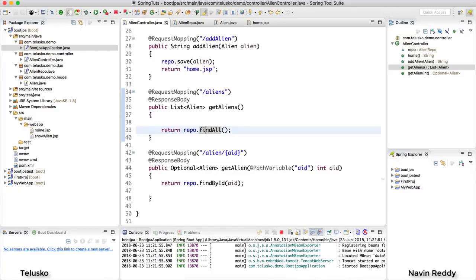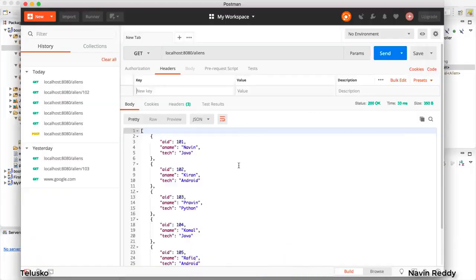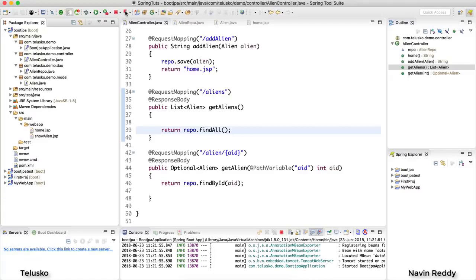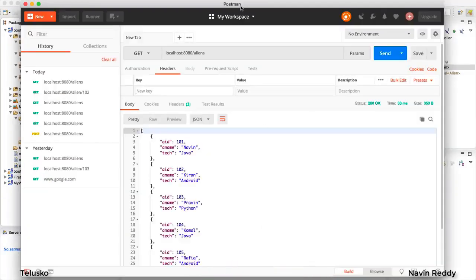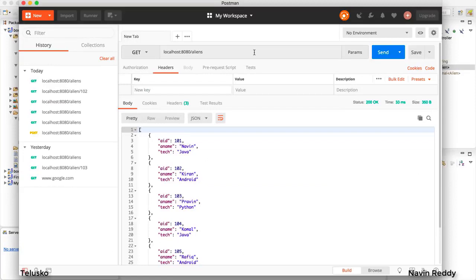Now, first of all, let's go back to Postman, and since our service is running, let me just relaunch the application once, and I'll go back to my Postman. Now, if you can see, this is the request which we have sent last time, right? I will do the same thing again. I will click on send. Now you got JSON, right? By default, Spring Boot provide you JSON. Now, what if I want to specify, hey, I don't want JSON, I want to work with XML. Now, will server provide that?